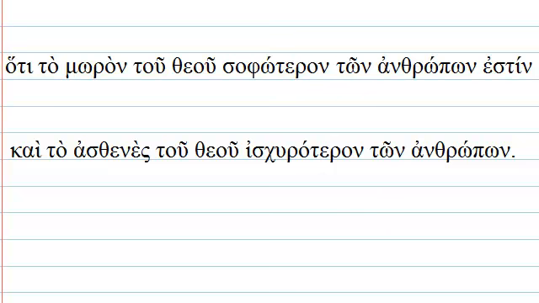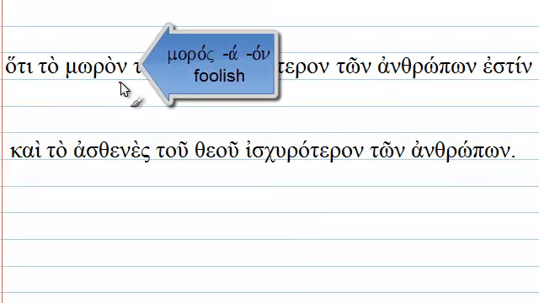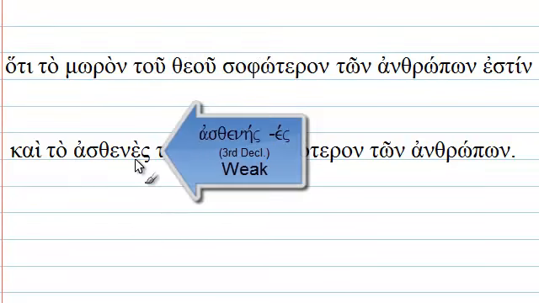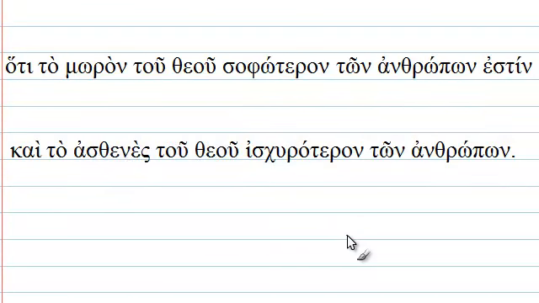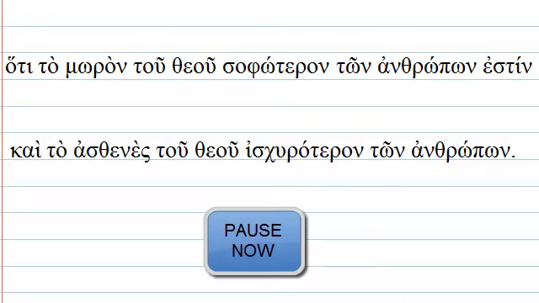And as far as words you may not recognize, this word comes from moros and it means foolish. This word comes from asthenes and it means weak. And this word comes from ischuros and it means strong. Now please pause the video, take some time to translate, and then we'll work through it together.